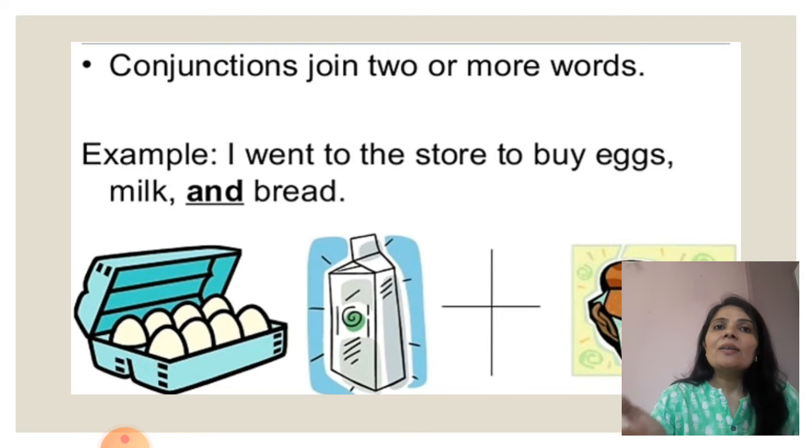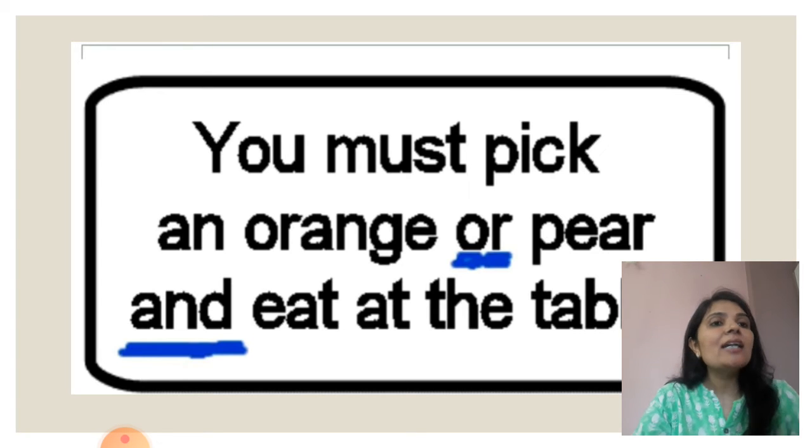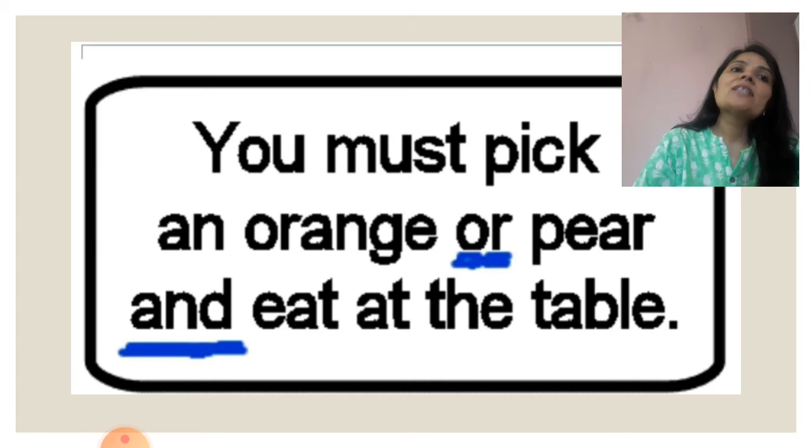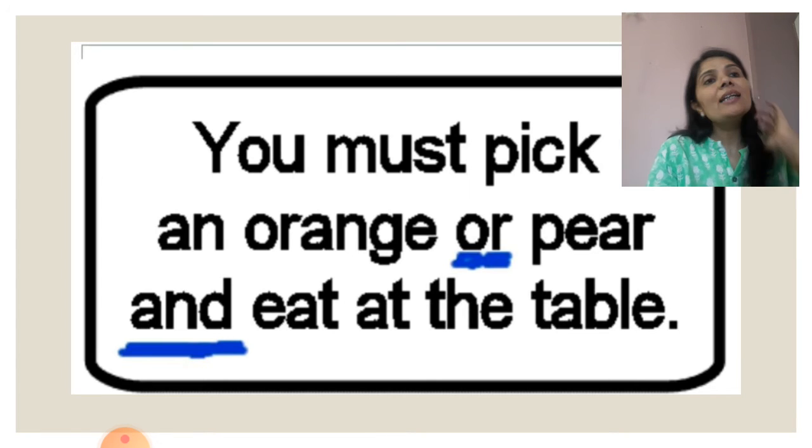See here, I went to the store to buy eggs, milk, and bread. Three words are there: egg, milk, and bread. So, and is used. You must pick an orange or pear and eat at the table. See, you must pick orange or pear. There is a choice, so or is used. And sit and eat at the table.